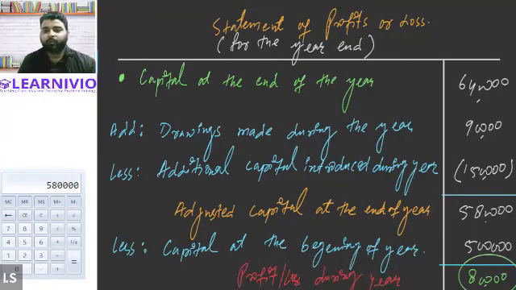The main problem that businesses face is that they won't be able to evaluate the profit and losses of the business accurately. So for that purpose, we are studying this chapter, and we will be talking about how we can calculate profit or loss for a business which is maintaining the accounts as per the single entry system. We have done 2 questions in today's session, and I'll be giving you one homework as well.